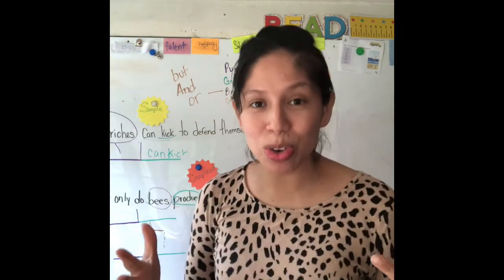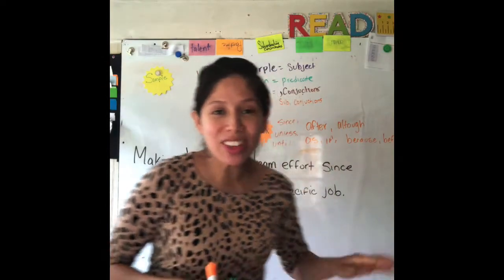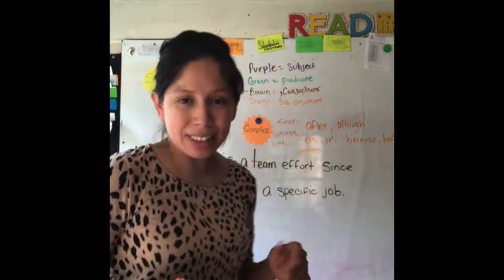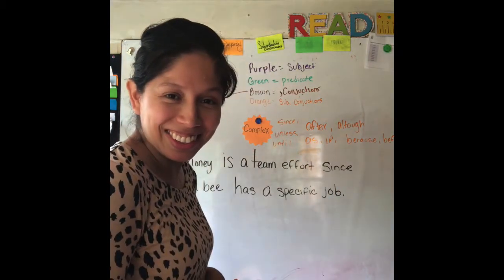So now I'm going to show you how to help them memorize the complex. Complex is a little bit more complicated. Okay, so I have another sentence. This is a complex. Kids have a lot more difficulty with the complex because, well, it's complicated. But it doesn't have to be. Now remember, before I continue, I want to let you know that if your child is struggling, do not throw everything at them all at once. If they're at that stage right now, in those lessons, take it one sentence at a time.